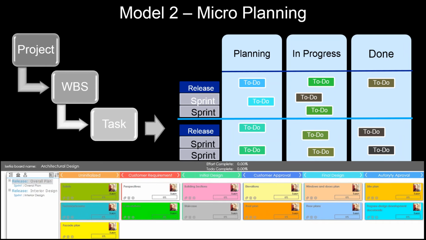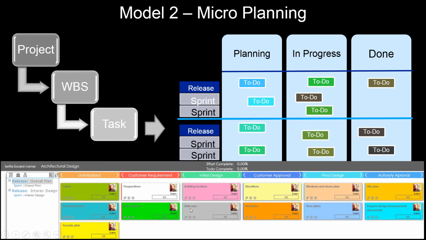But micro planning, which is that ISETIA is giving micro-based planning, where we can have the tasks. Here, let's say, overall plan and interior design. These are the toilet plan, technical room plan, facade plan, perspective. These are the plan packages, and you can see that we can follow up the plan in progress and done, so that customer requirement works on the customer requirement, perspectives and calculations.